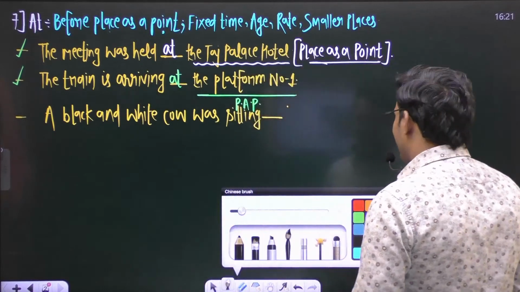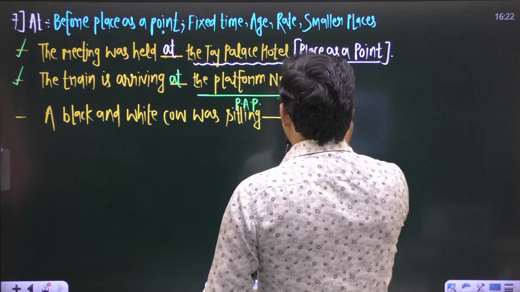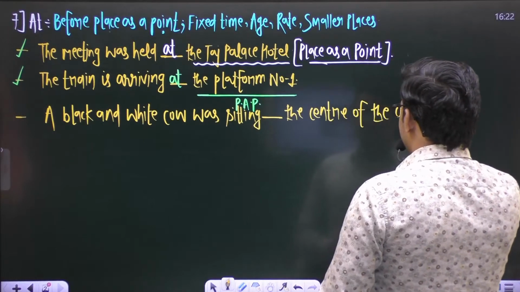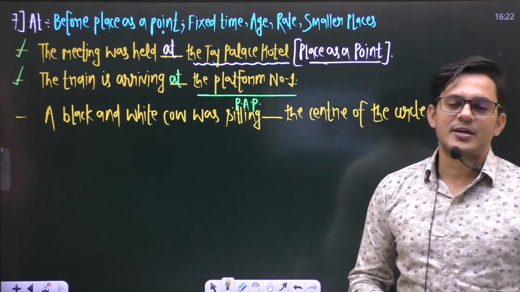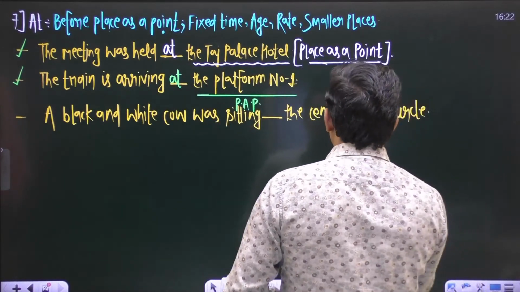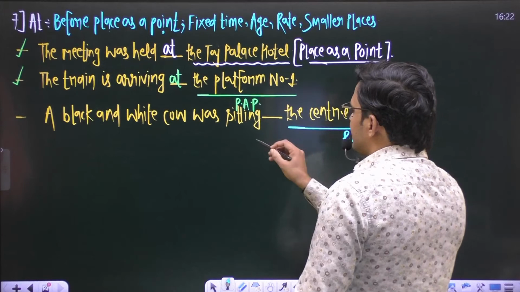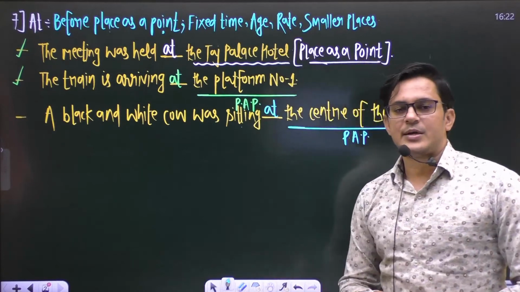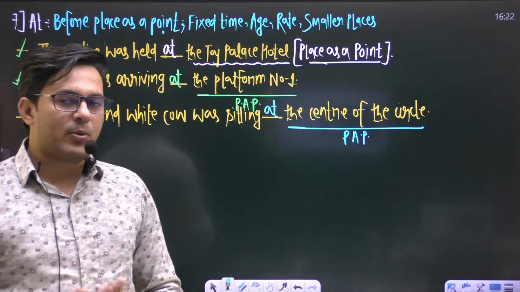A black and white cow was sitting blank the center of the circle. This is the complete sentence. Again, this word center of the circle is the place as a point for the black and white cow sitting. So before place as a point we use a preposition at, right? So these three sentences are examples of place as a point.